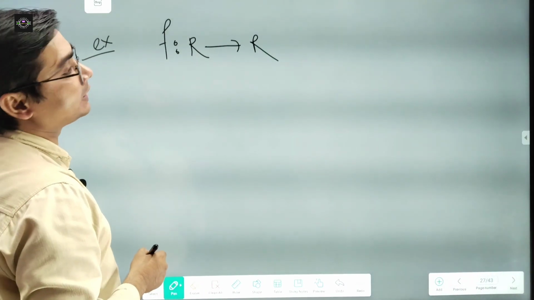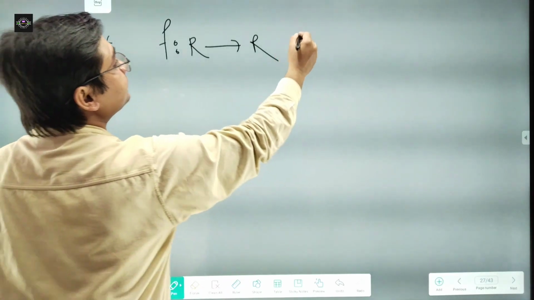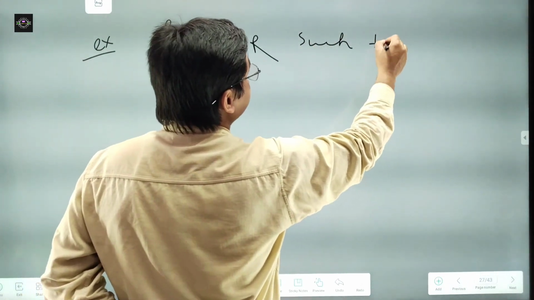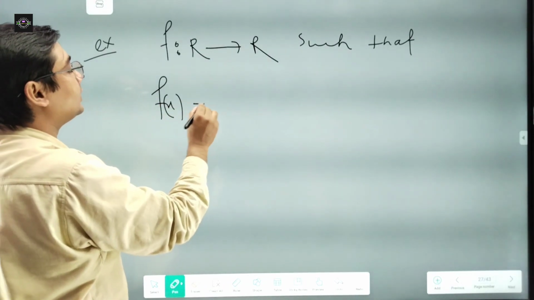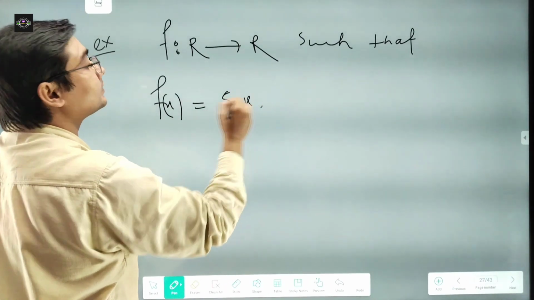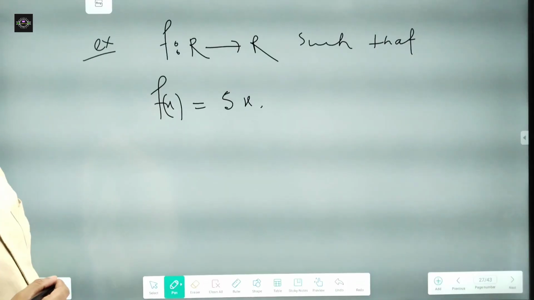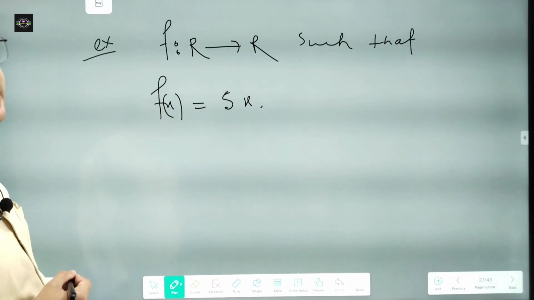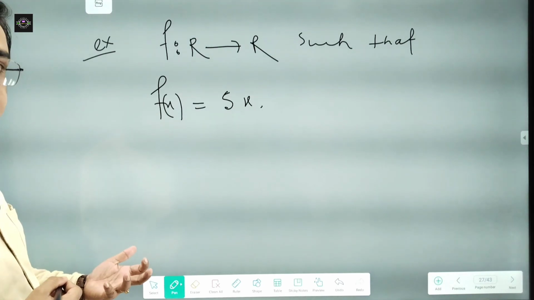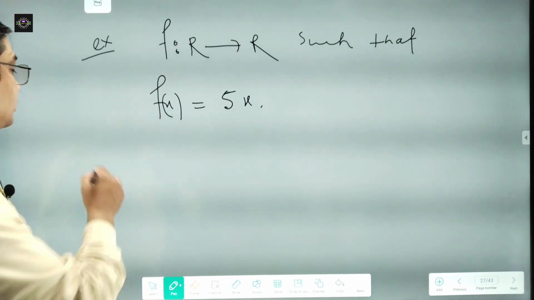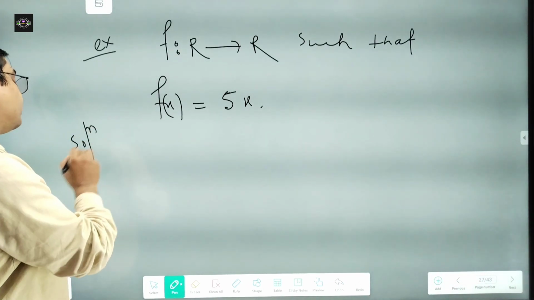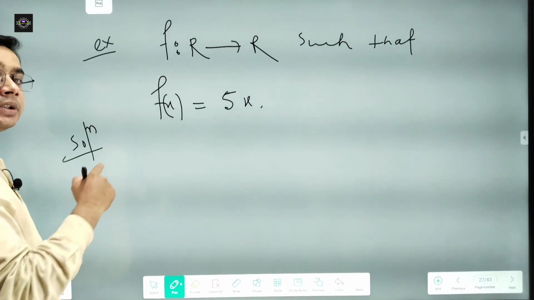Yes, a function from the set of real numbers to real numbers such that f of x equals 5x. Now suppose we need to show whether this function is one-one or not. So what we do here, guys, is we need to follow the working rule.